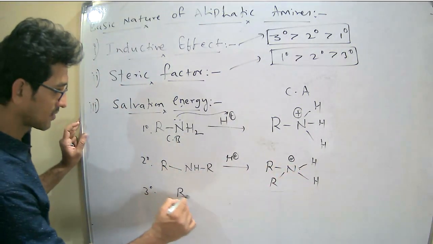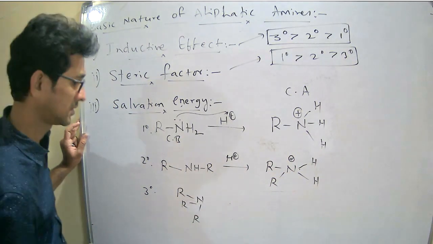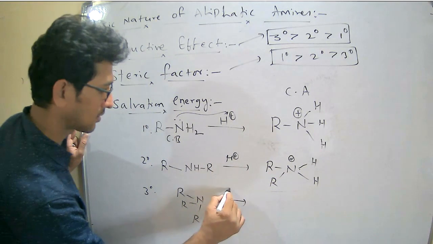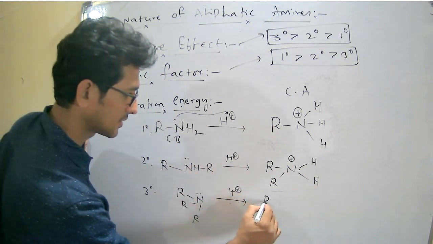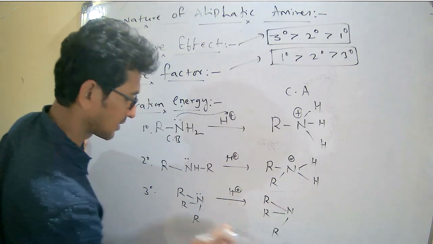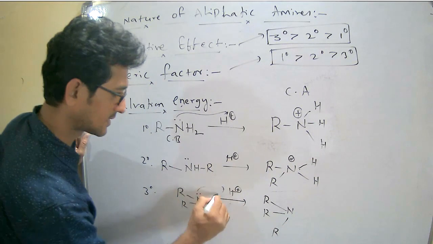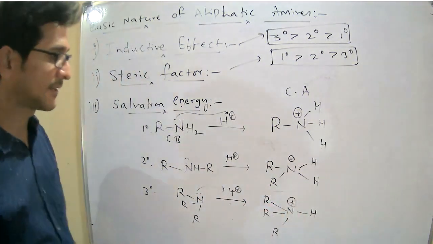If you add H plus, R R R, now hydrogen adds here, therefore H and the positive charge.